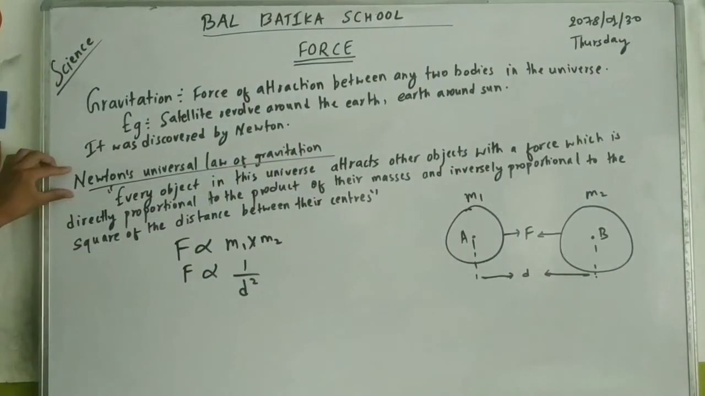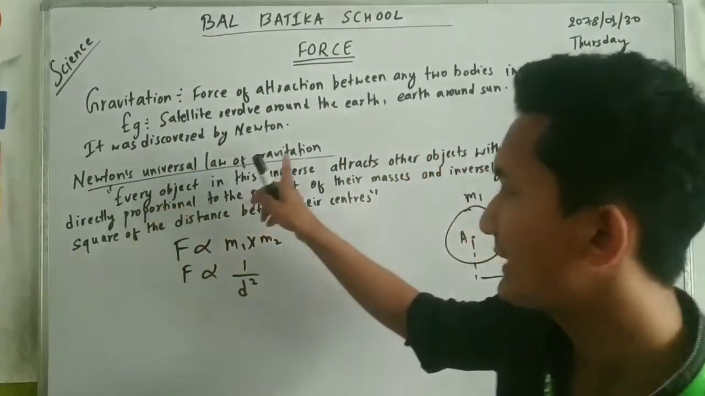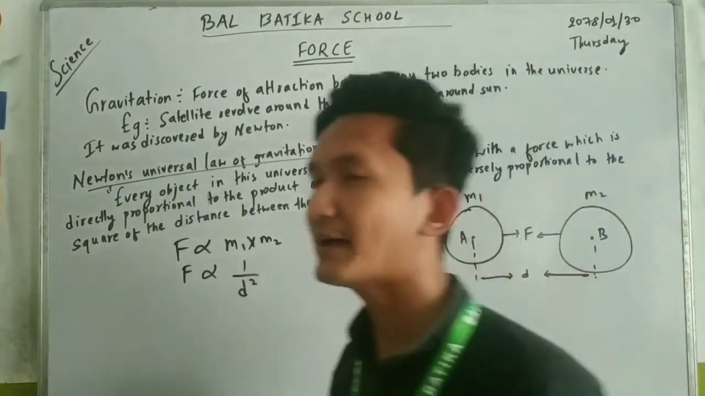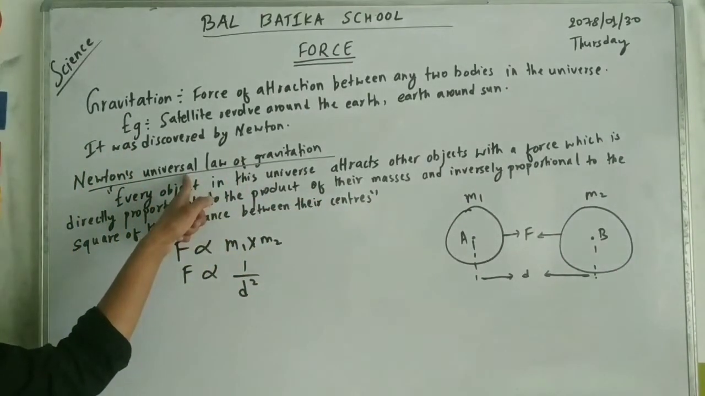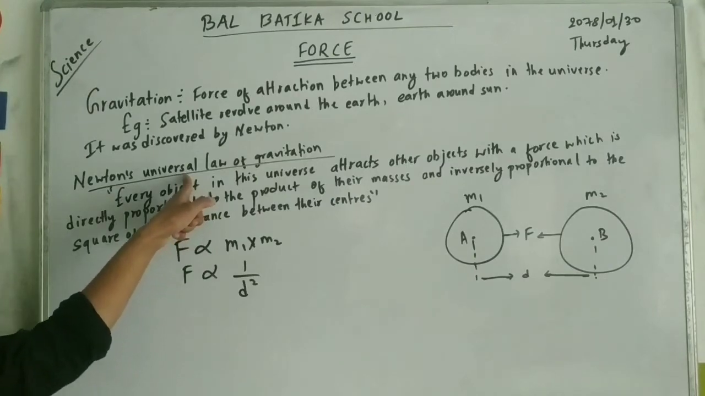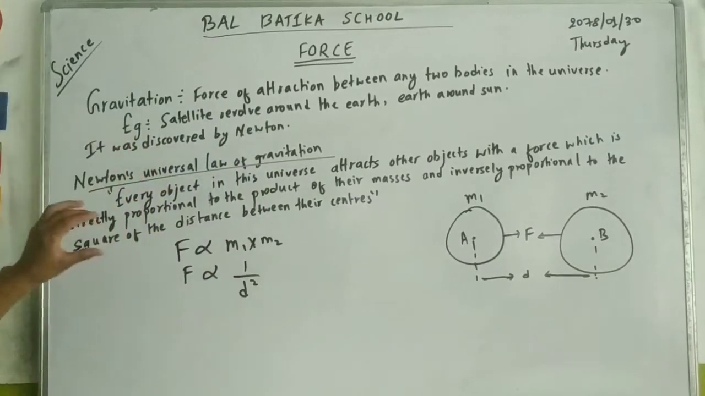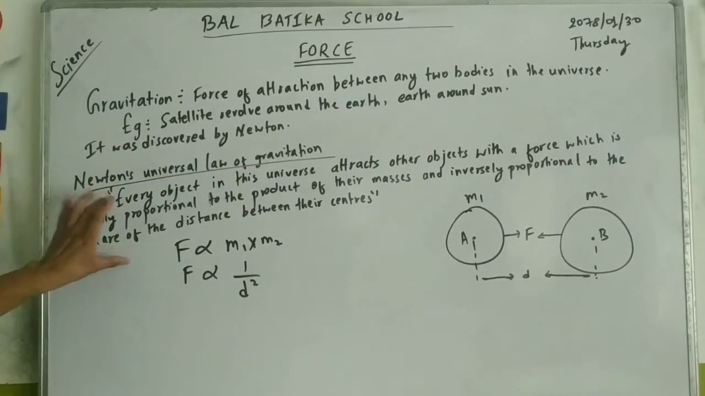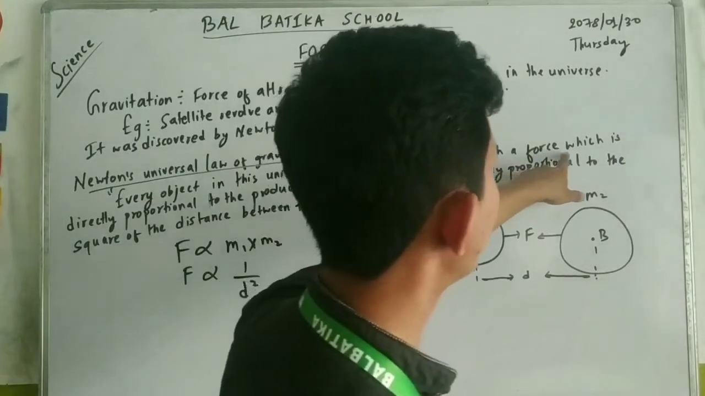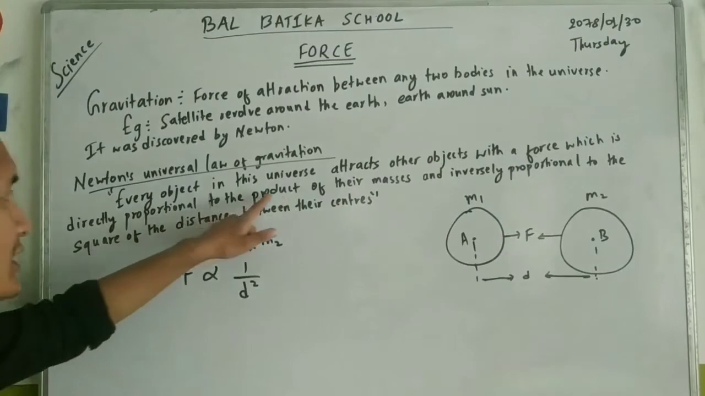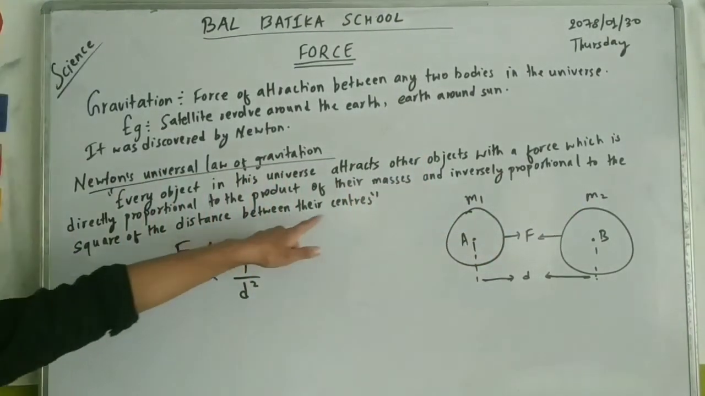Now look at it. Newton's universal law of gravitation. With its name, universal law of gravitation means its law is applicable in each and every part of the universe. It holds the same value, or the same law, for each and every body in the whole universe. It states that every object in this universe attracts each other with a force which is directly proportional to the product of their masses and inversely proportional to the square of the distance between their centers.